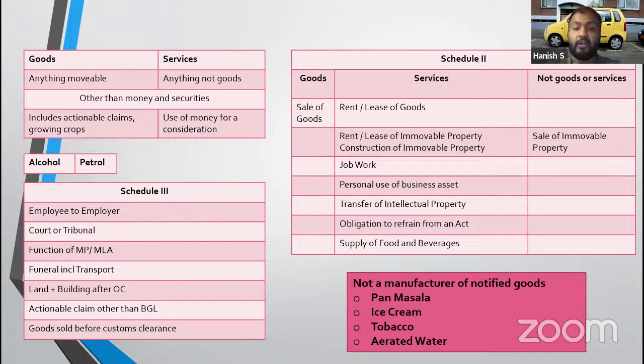Okay. Now, in case of composition scheme, you cannot opt for composition scheme if you are dealing in these goods. What are those? Pita: pan masala, ice cream, tobacco, and aerated water. Pita are the goods on which you cannot opt for composition scheme. Even for the 20 lakhs limit getting extended to 40 lakhs, specified goods are excluded. What are those specified goods? This Pita are the four goods which are excluded, right?